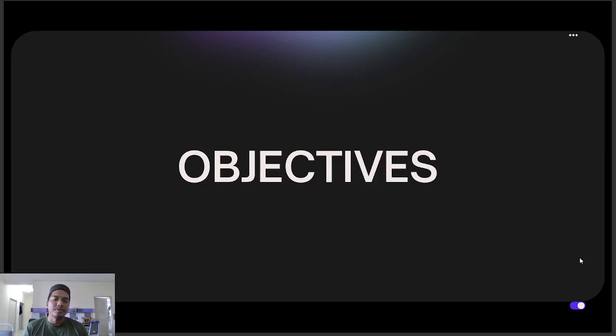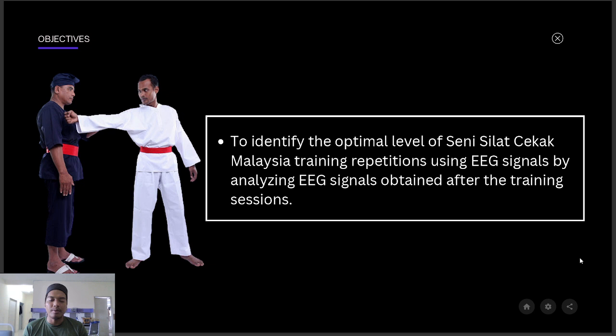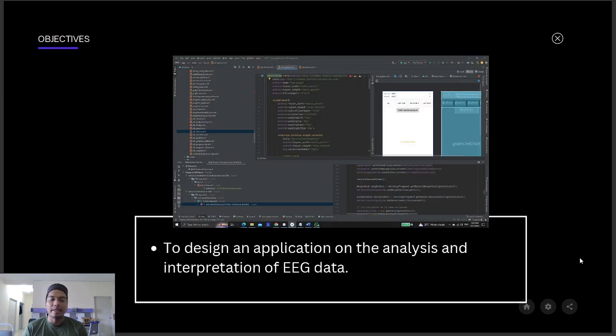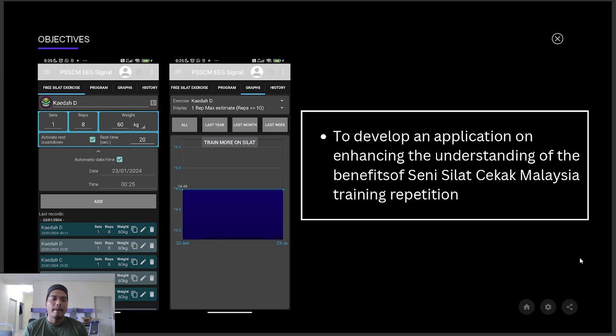The objective is to identify the optimal level of Seni Silat Cekak Malaysia training repetition using EEG signal, by analyzing EEG signal obtained after the training session. The second is to design an application on analysis and interpretation of EEG data. The third is to develop an application on enhancing the understanding of the benefits of Seni Silat Cekak Malaysia training repetition.